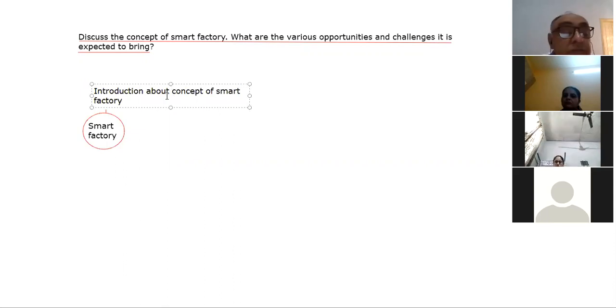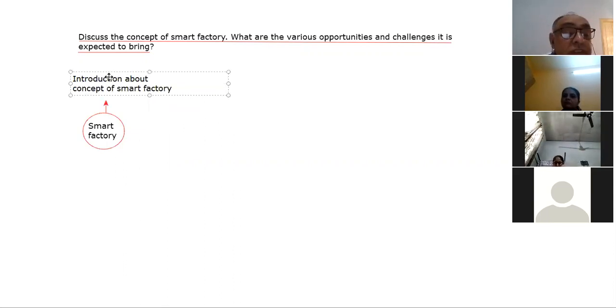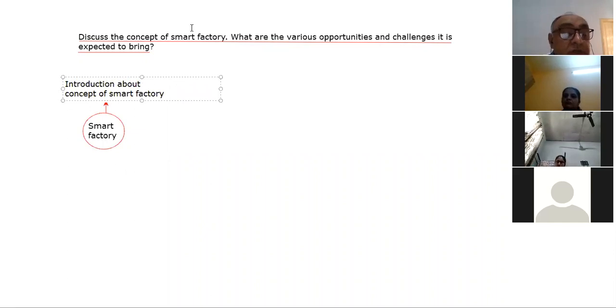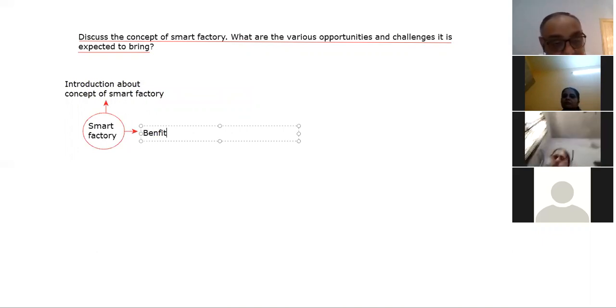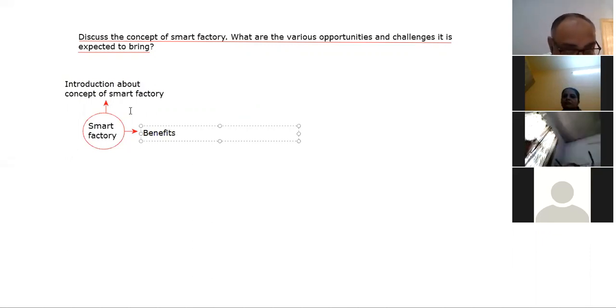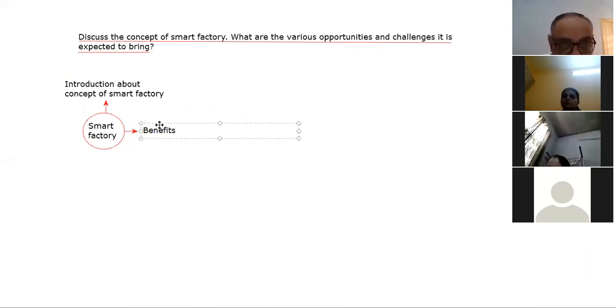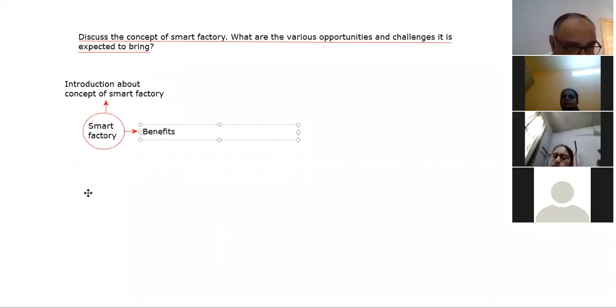And next to this, we will write about the opportunities or benefits, right? Its benefits, because a question can be asked on the benefits also. That is why I will take the benefits here, and in that some opportunities will be covered. So it is for you, but in the examination you must focus on opportunities only, right? So this is the point.